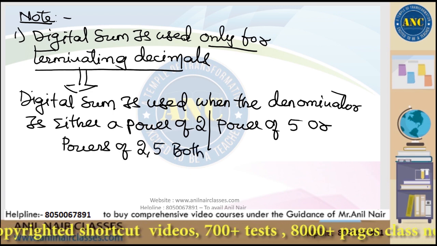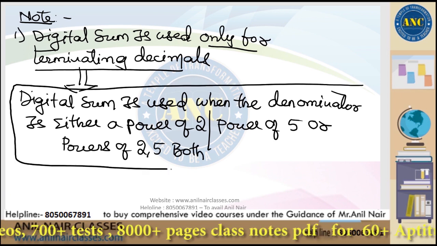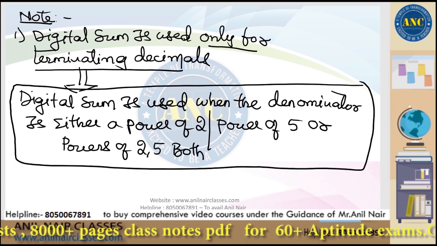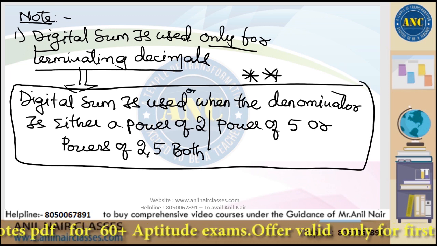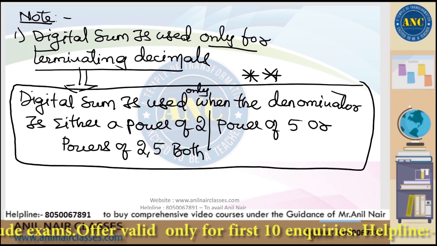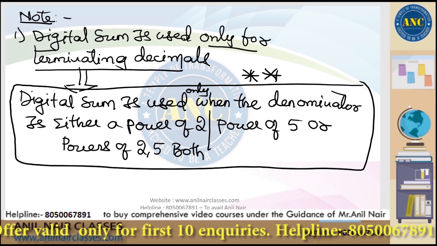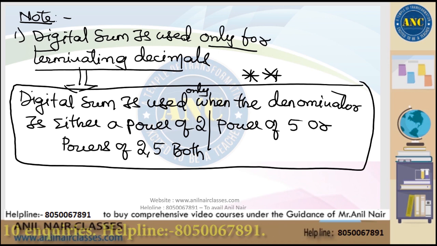Extremely important points. Please make a note. Digital sum is used only when the denominator is either a power of 2 or a power of 5 or a power of 2, 5 both.